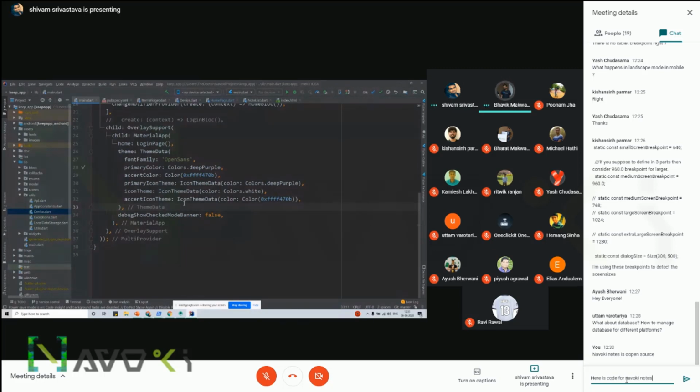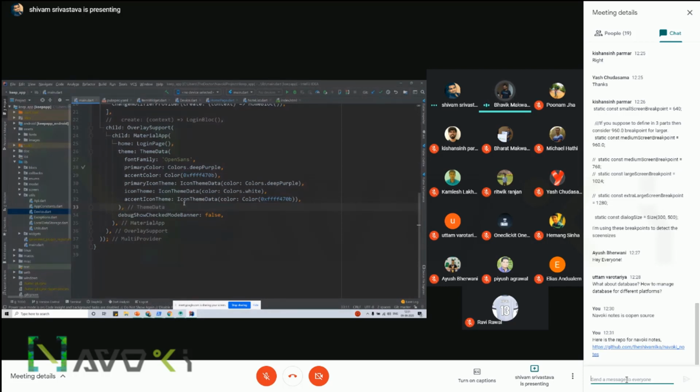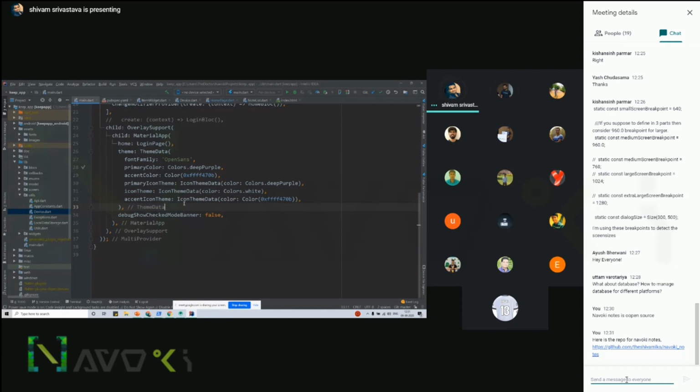Nice. Adding to that, I have seen some local database packages called Hive and more that might be built using Dart only, so it should work on all the devices. Yeah, there is some work in progress. You can use Dart FFI also. I've seen some articles, people are working on it, so they might be available. If you can share a link with the community after the meetup, it will be really good. Okay.